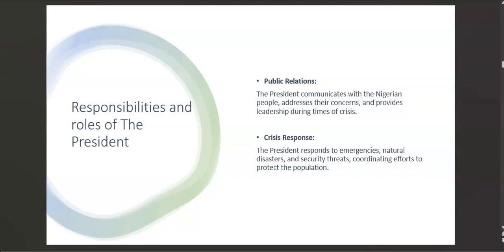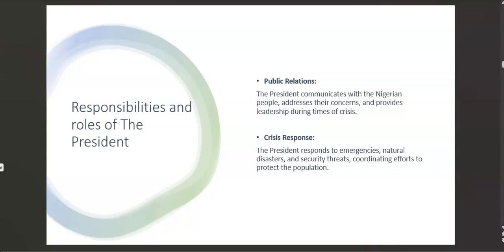He will order the forces or the army to find these people who are making people's life a living hell, okay? So one responsibility of the president is to talk during the time of crisis and make sure that people are okay, provides people peace, and make sure people are living in peace and enjoying their country and they're comfortable. So those are some of the responsibilities of the President of Nigeria.